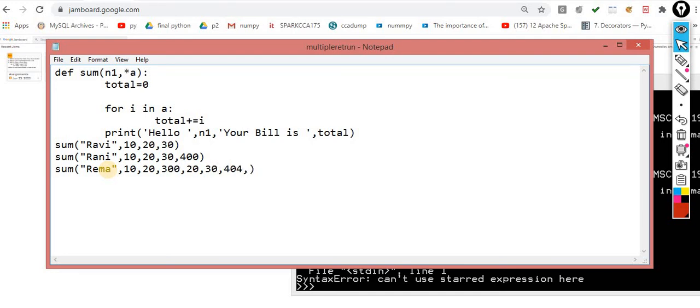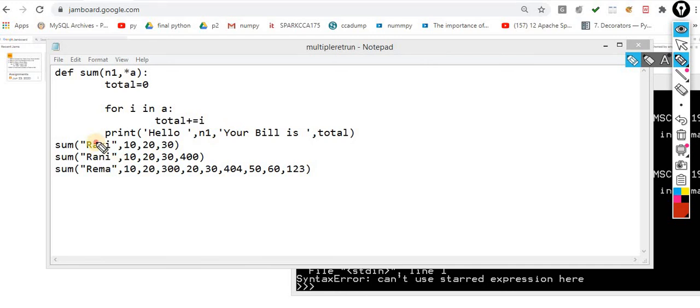She buys so many products. She loves shopping. So now this becomes a positional argument, and this becomes another positional argument. Okay, this becomes another positional argument. So let me execute this code.